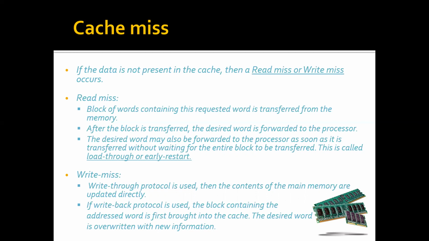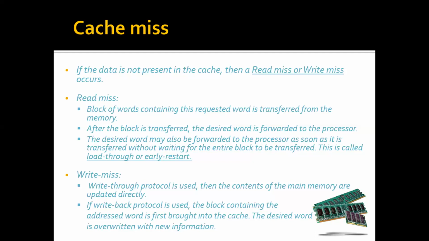It may also happen that instead of transferring the block to the cache and then the requested word to the processor, the desired word is directly transferred from the memory to the processor. This is called load through or early restart. But there is a cost associated with this, because extra circuitry is required.